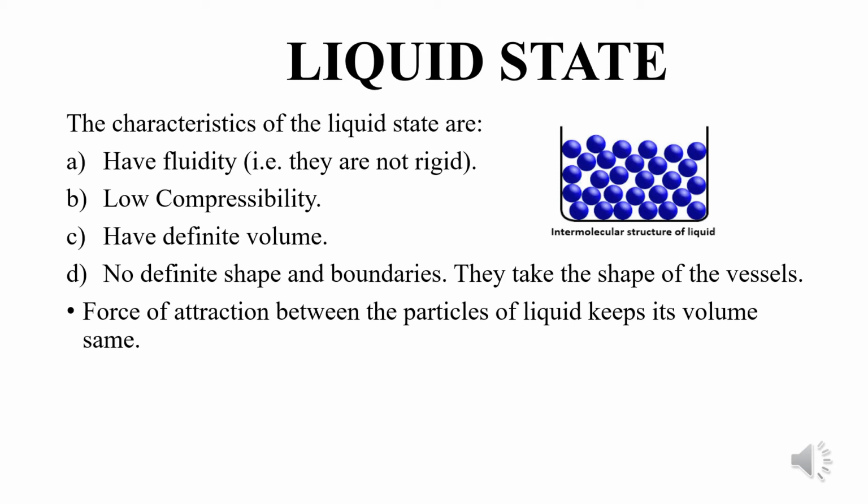What will we observe? If we try to put them on the floor, they will immediately flow because they have fluidity. You can put these liquids anywhere, on the floor or on the table, and you will observe that they will flow.